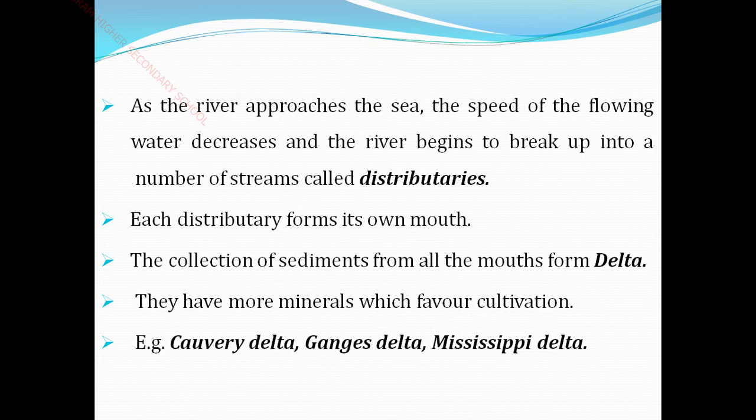So that stream is called a distributary. Okay, now it's clear. When a river breaks up into a number of streams, each stream is called a distributary. Then each distributary forms its own mouth. Own mouth means the ending of this.